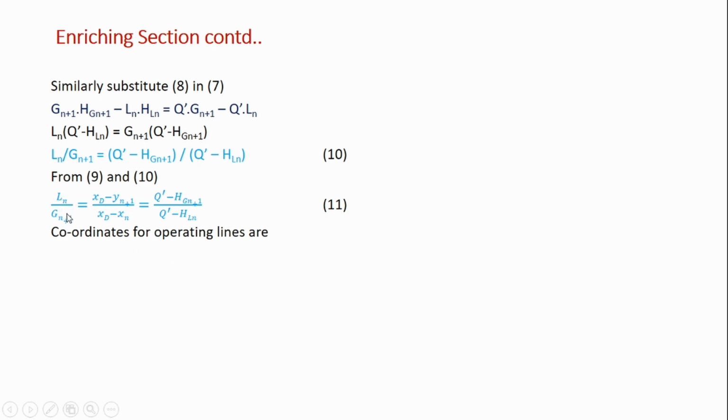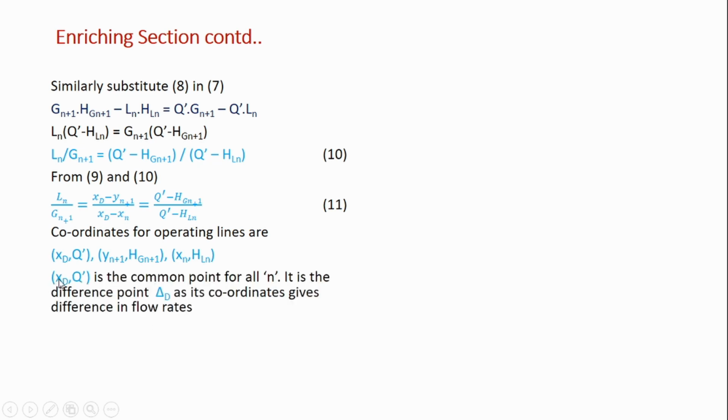Okay, so Ln by Gn plus 1 is the slope of the operating line. So the coordinates for this enriching section operating line are xD, Q dash; yn plus 1, HGn plus 1; and xn, HLn. Here the value of n is varying. It varies from stage to stage, but there is one common point, and that common point is xD comma Q dash.